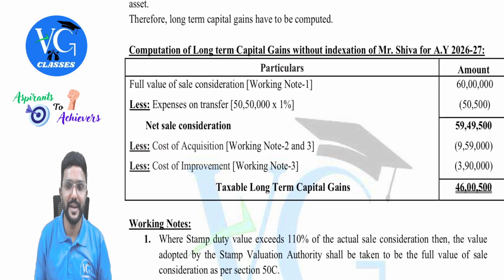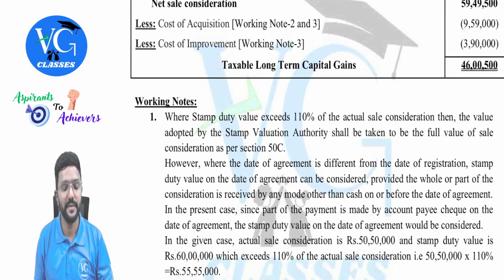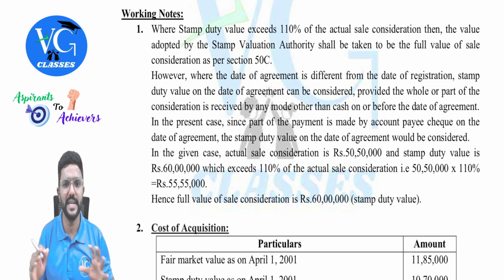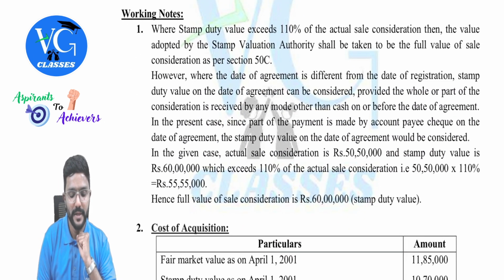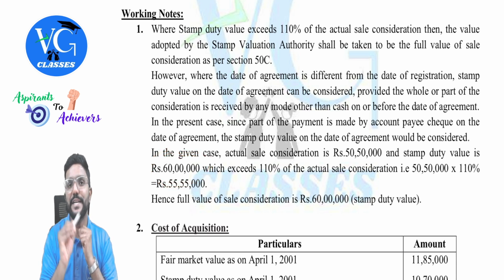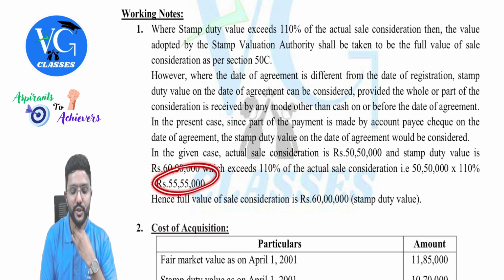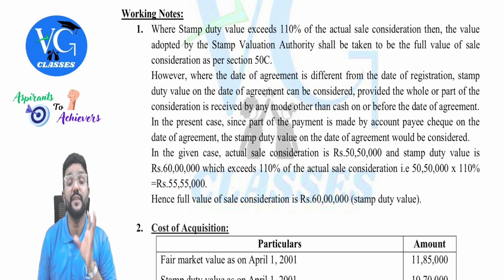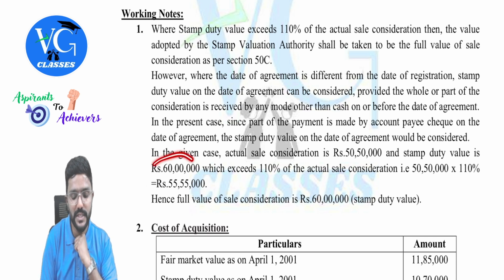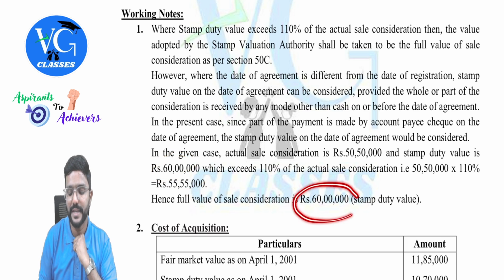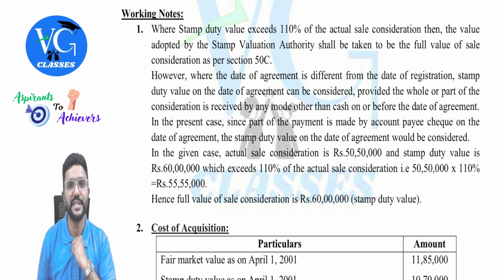Okay. So what is the full value of sale consideration? 60 lakh. I have given a working note for it. Detailed explanation I have given, guys. Simple. Stamp duty value, we need to take it on the date of agreement and it is more than 110% of actual sale value. 110% of actual sale value comes to 55 lakh 55,000. So 60 lakh is more than that. So we need to take 60 lakh as full value of sale consideration.